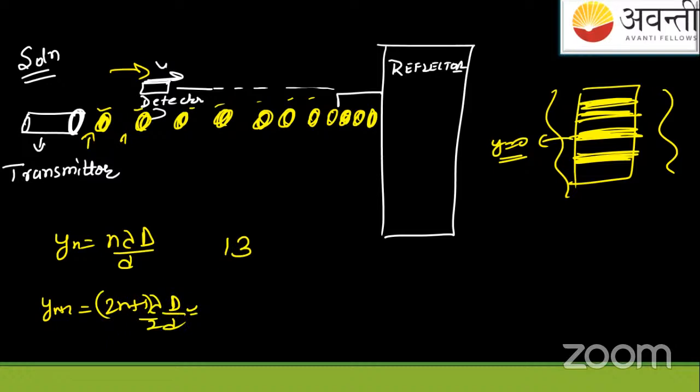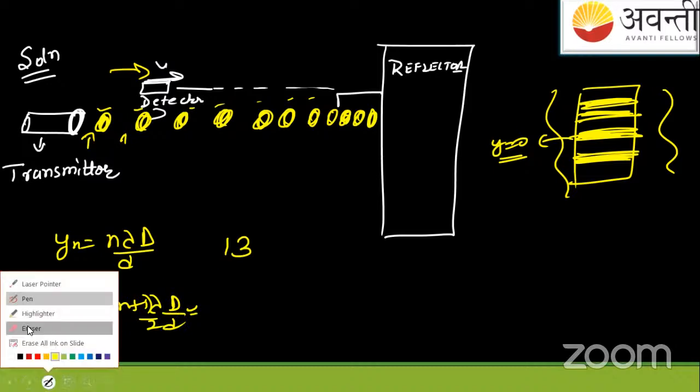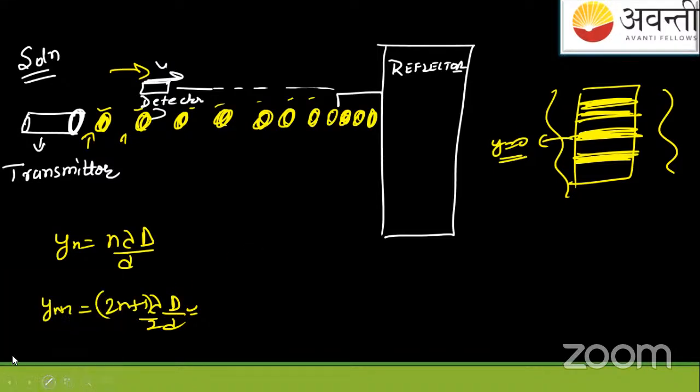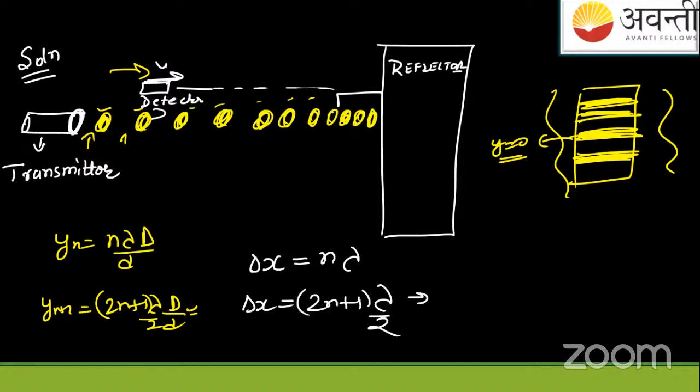Let us not take the y value, let us take the path difference. For constructive, that is maximas, the path difference was n lambda. And for destructive, the path difference was (2n+1) lambda by 2. If I put n equals 0, this will give me lambda by 2. n equals 1 will give me 3 lambda by 2, like this.